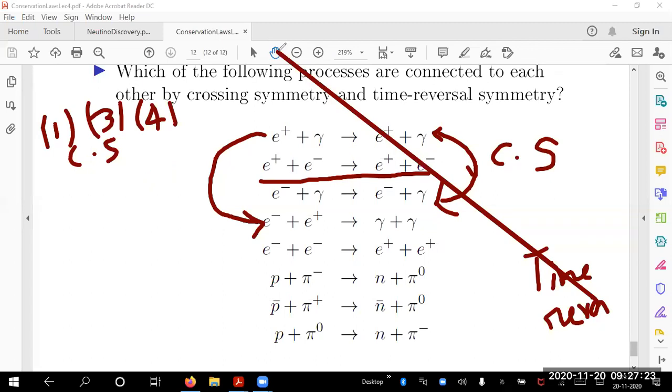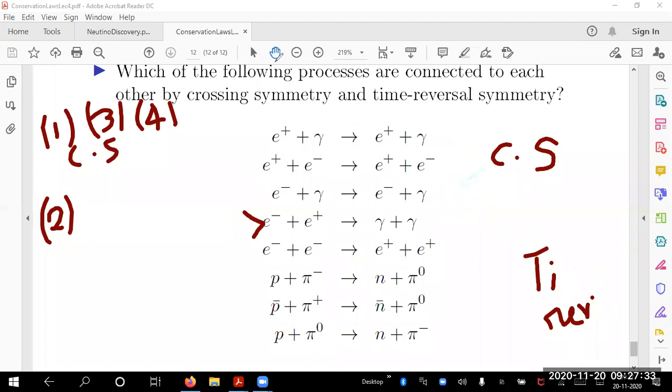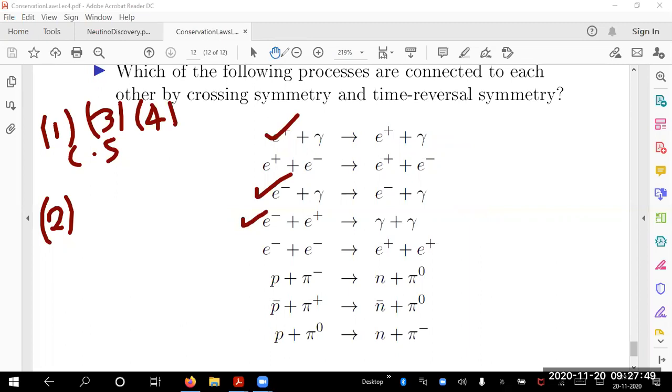So now let us take the second process and list all the processes which are related to it by crossing symmetry. Second process is E plus plus E minus. So I have now written the crossing symmetry connection of 1, 2, and 3. This, and this. Done. Now look at the second process and tell me what the relations are first, then we will search the table. Second process, what is the corresponding crossing symmetry relation?